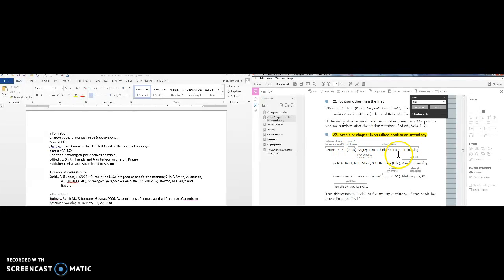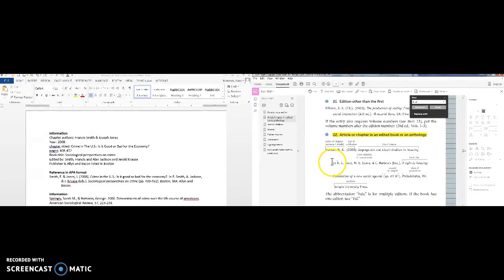Followed by the title of the chapter. And you'll notice in the title of the chapter, only the first word of the title is capitalized. If there is a subtitle, such as in ours, Crime in the U.S., colon, is it good or bad for the economy? This colon signals that is it good or bad for the economy is the subtitle. So the first word of the title and the first word of the subtitle are capitalized, and then of course any proper nouns. Following that, I say in, right? So it's this chapter in this book.